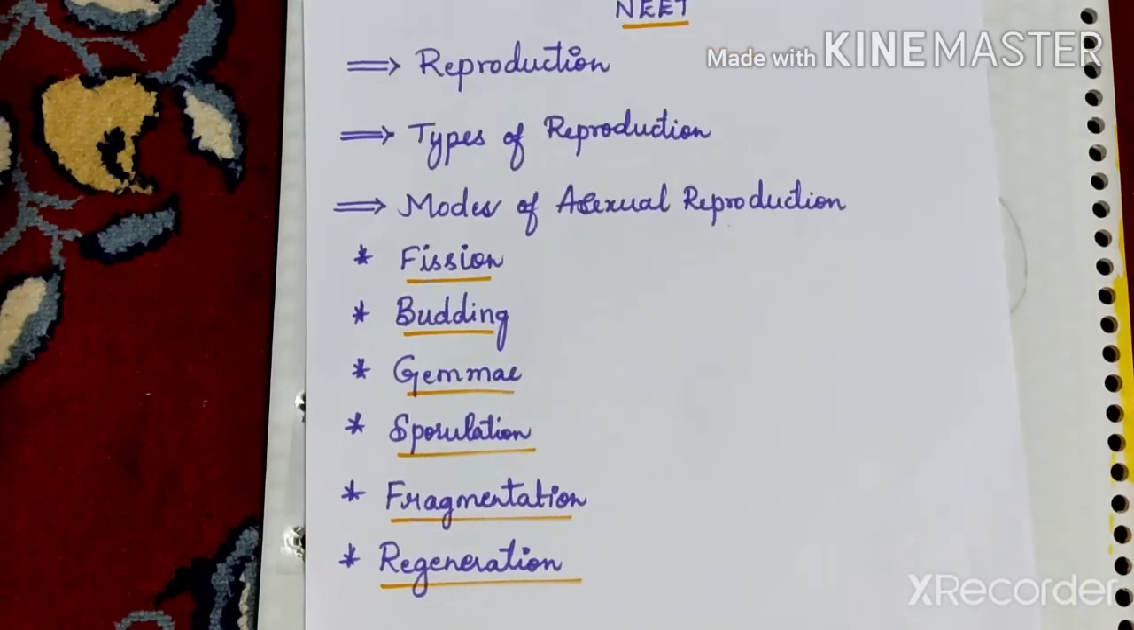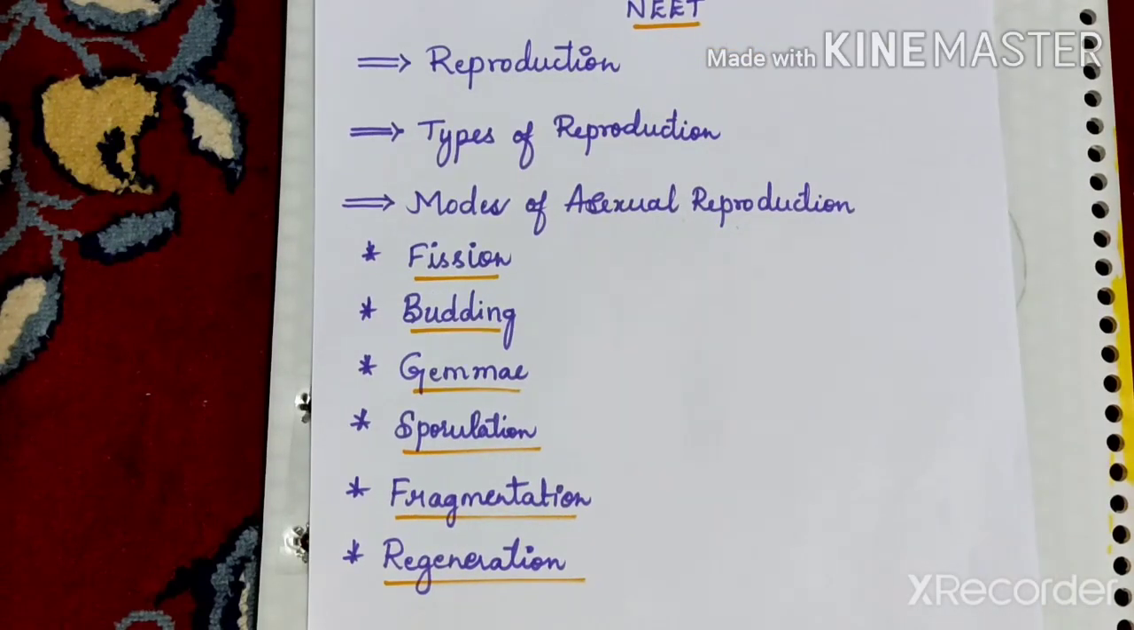Those are zoospores, aplanospores, statospores, neutral spores, carpospores, tetraspores, hormospores, chlamydospores, sporangiospores, conidia, oidia and soredia. These are the special types of spores you can see. And then fragmentation. The next one is regeneration, of which you can see 2 types: morphallaxis and epimorphosis. So this is about today's class.